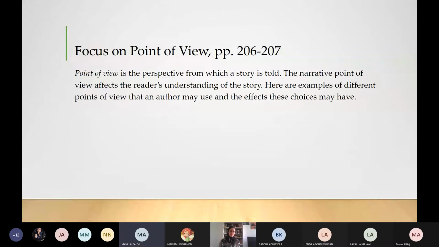Focus on point of view. Point of view is the perspective from which a story is told. The narrative point of view affects the reader's understanding of the story. Here are examples of different points of view that an author may use and the effects these choices may have.